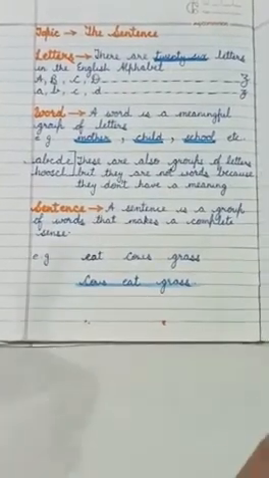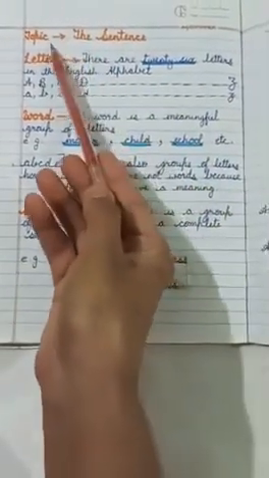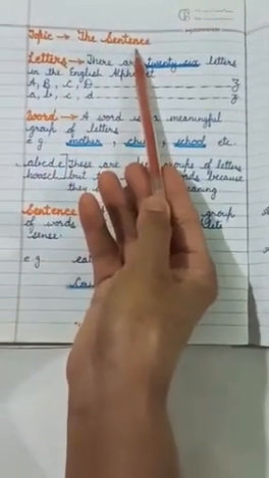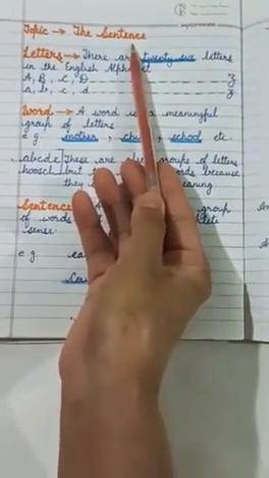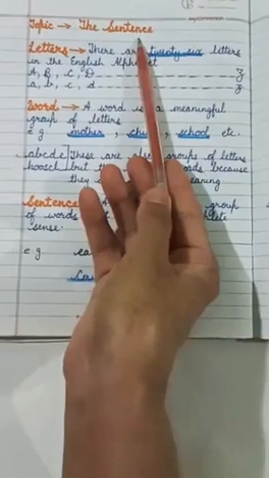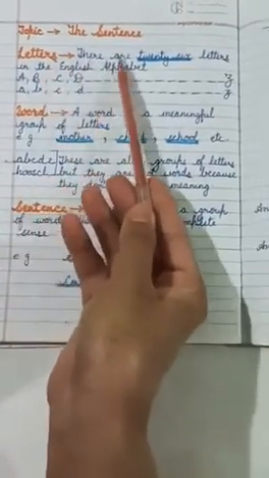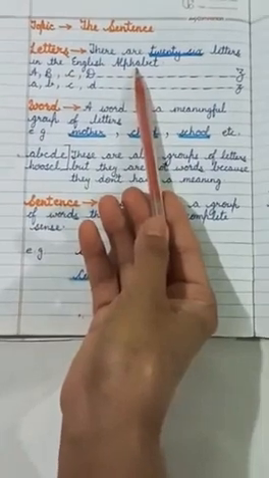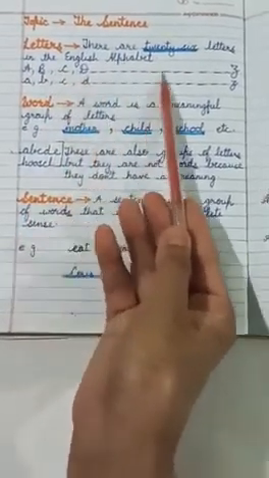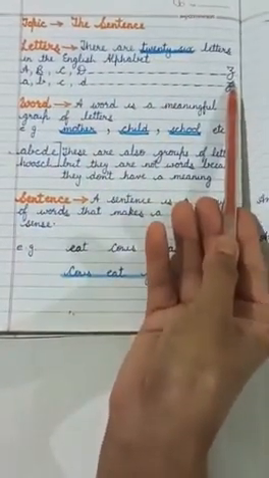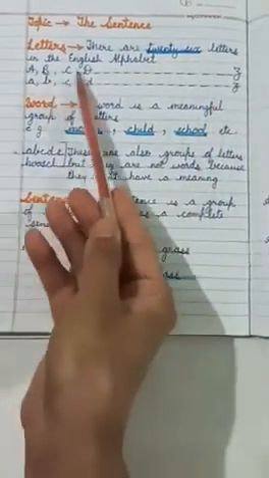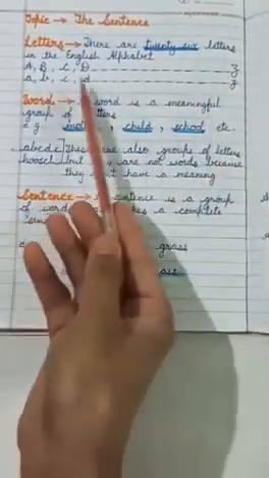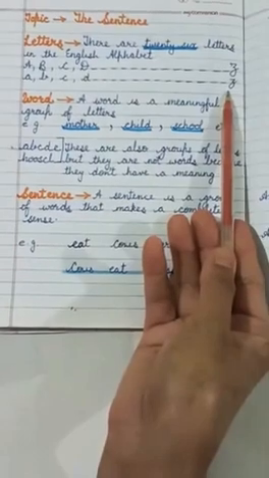Good morning, students. Today's grammar topic is the sentence. But before starting with the sentence, let's begin with the letters. There are 26 letters in the English alphabet, like A, B, C, D up to Z, which all of you know. These are the capital letters and these are the small letters.